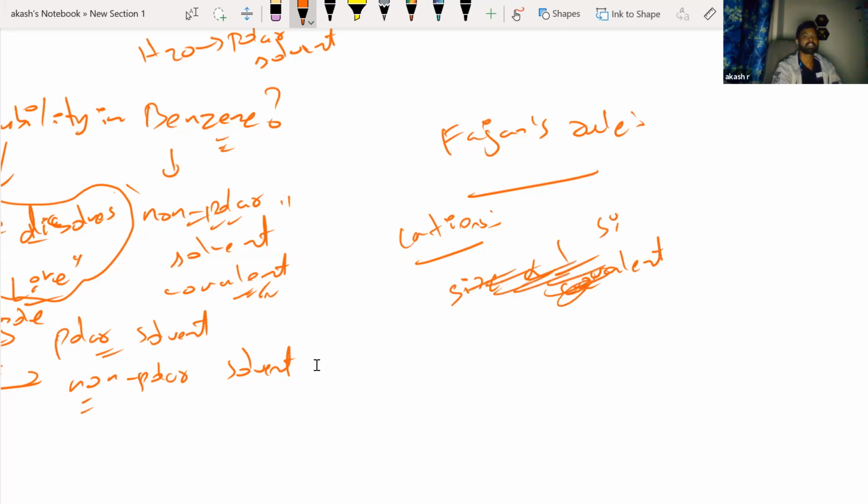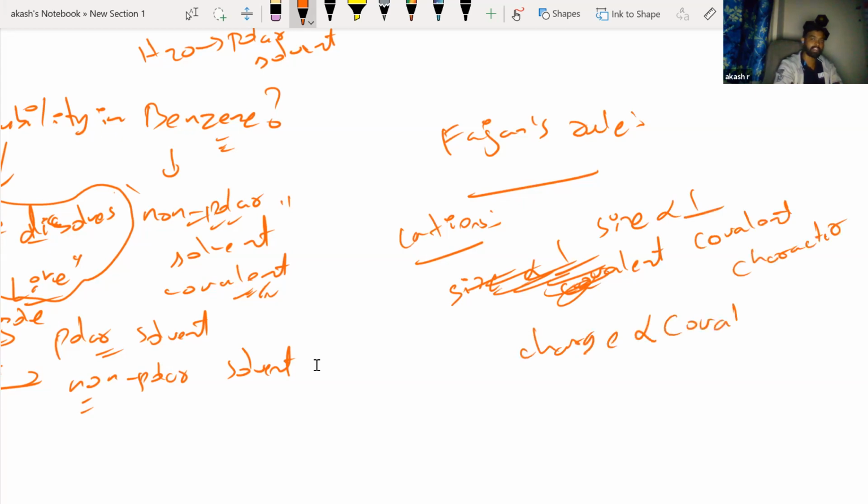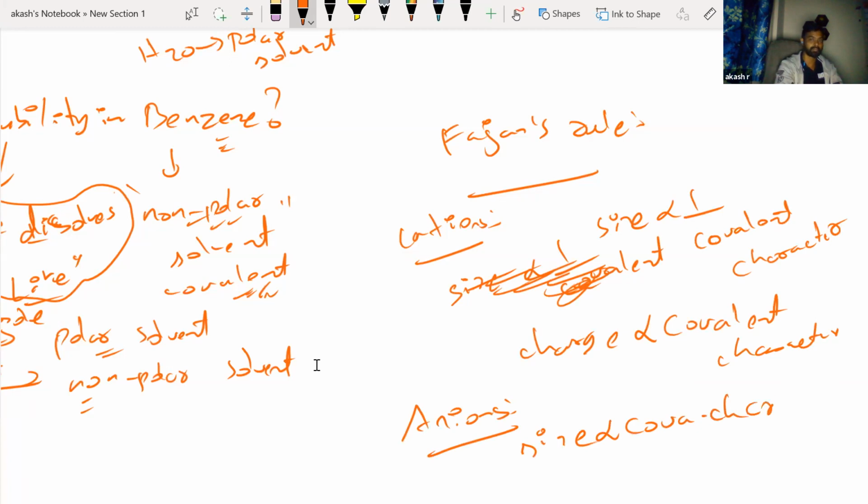Smaller species, more covalent character. So size and covalent character are inversely related, and charge and covalent character are directly related. Now that is for cations. For anions, size is directly proportional to covalent character, and charge is again directly proportional to the covalent character. Now remember this.